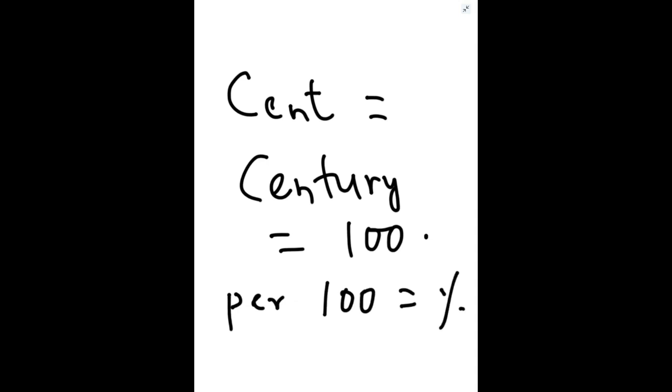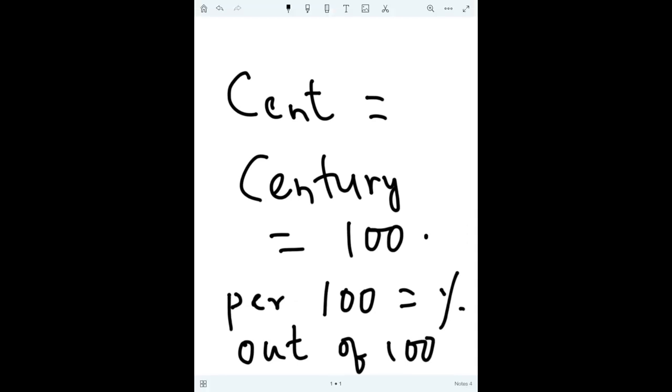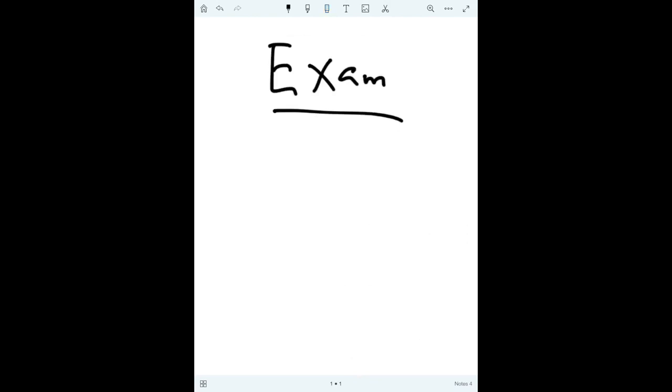This is a sign of percent. Per 100 or out of 100. So it is a scale. Maximum value is 100. Like in an exam, we get the score. Suppose a student gets 67%. That means 67 marks out of 100.